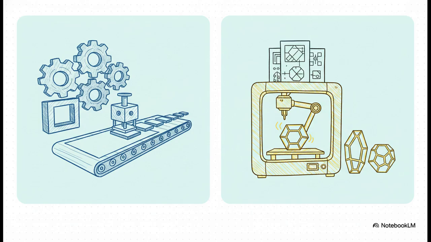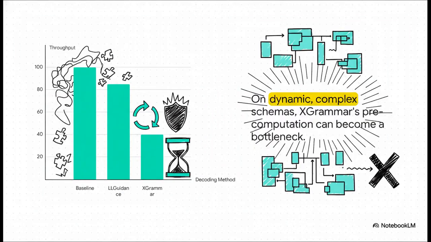On the other side is LL Guidance, which takes a more dynamic approach. It builds its logic on the fly, which is perfect for when every request has a new complex schema, and you just can't afford that long startup delay. And this chart from a SqueezeBits benchmark tells the story beautifully. When you throw dynamic, complex schemas at them, the baseline with no guidance is fastest, but obviously it's totally unreliable.